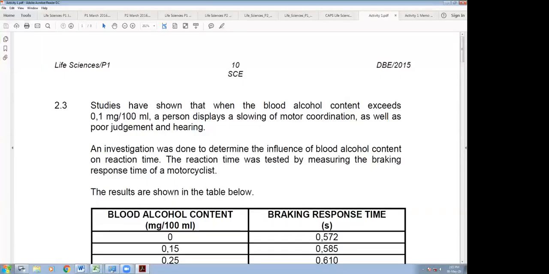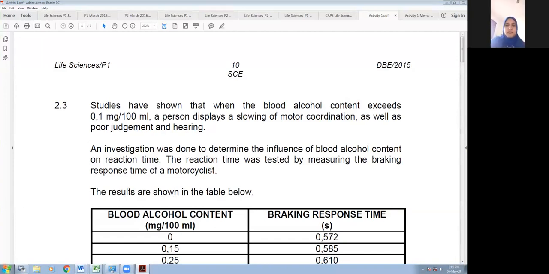So question 2.3 from June 2015. It says that studies have shown that when the blood alcohol content exceeds 0.1 milligrams per 100 mils, a person displays a slowing of motor coordination. Correct? So you can't do things in the correct order that you're supposed to have, right? And it says that as well as poor judgment in hearing.